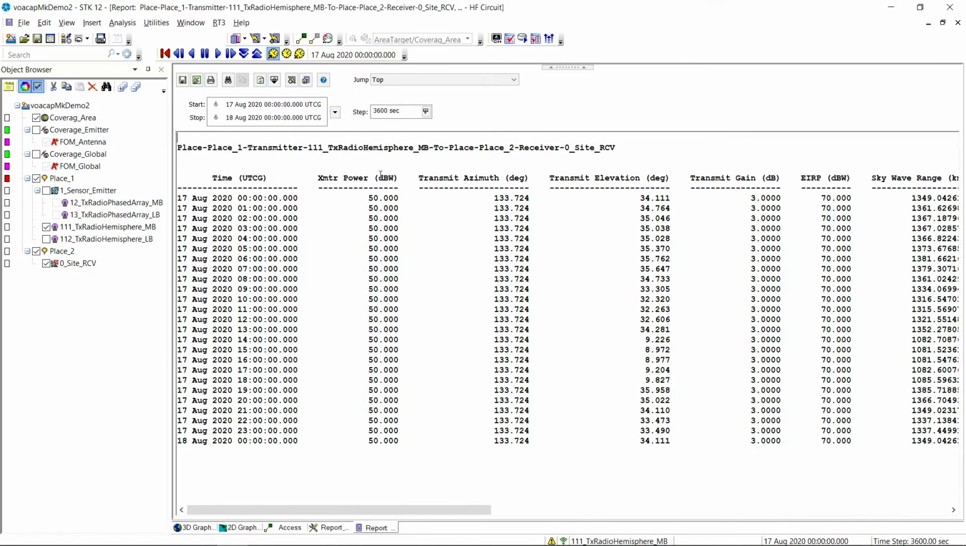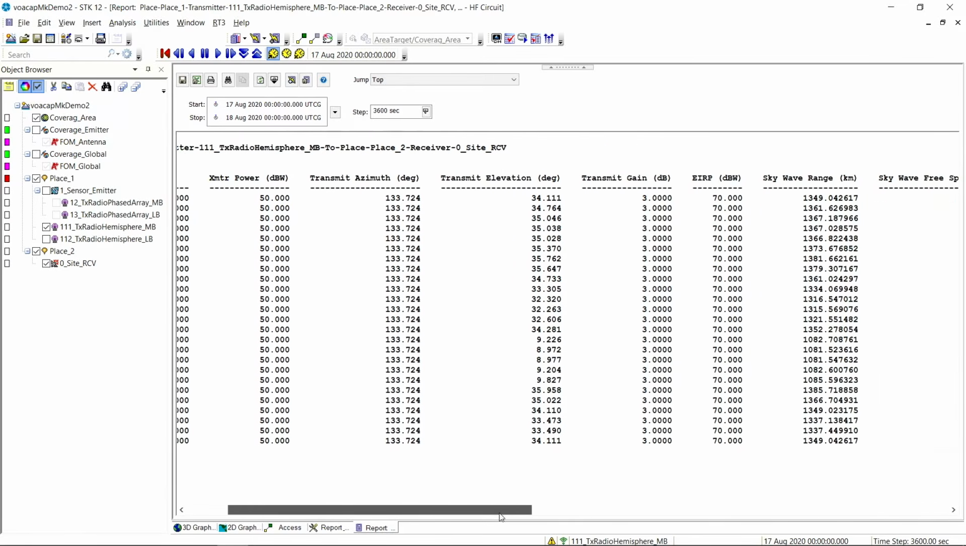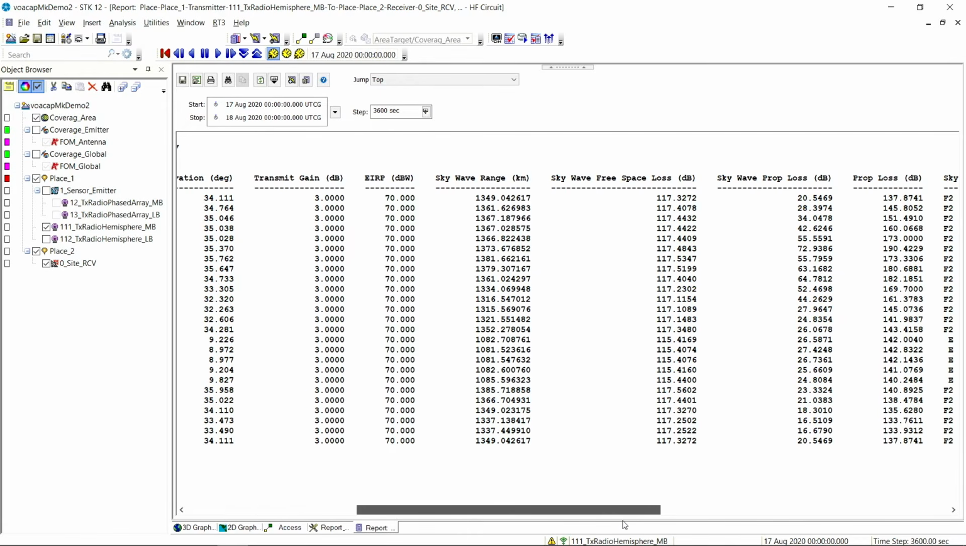So in our link budget here, we can see we have our transmit azimuth, transmit elevation. Normally, if we weren't using VOACAP, all these numbers over time would be the same. There would be nothing changing because we have two facilities. Nothing's moving. But in this case, we can see that we have changes occurring over time, and that is purely from the ionosphere. We go down through here, we can see the Skywave range.